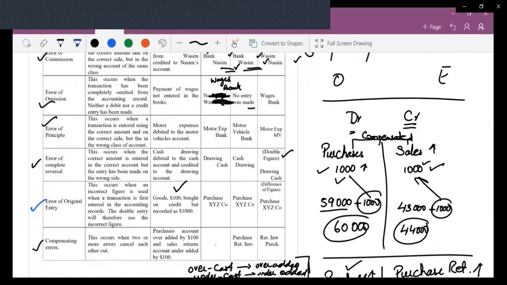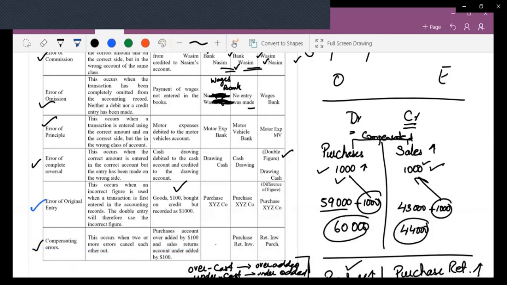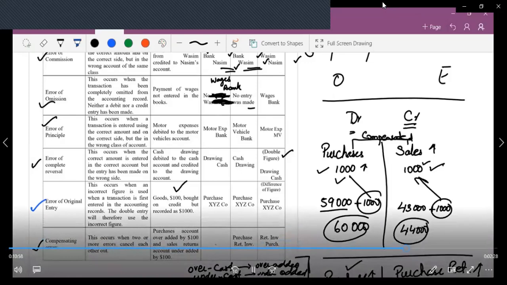It was all done. In compensating errors, two different errors, by mistake, by coincidence, compensated each other out, but we had to rectify them. There is one more error which some teachers teach.